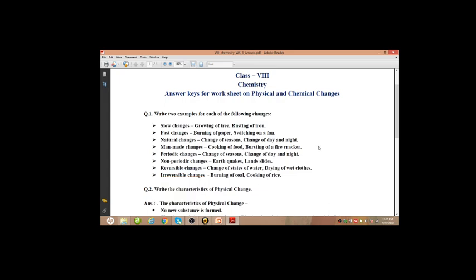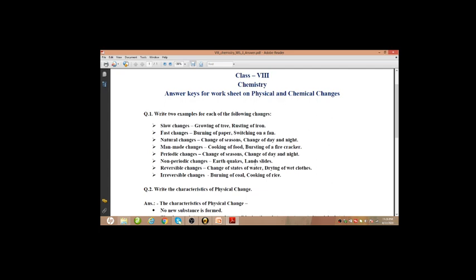Next, periodic change: change of season, change of day and night. These are periodic changes because they repeat themselves after a regular interval of time. Non-periodic changes: earthquake, landslide, these can be given as non-periodic changes because we cannot predict when they will happen, or they don't come at a regular interval of time. An epidemic also can be given as a non-periodic change.